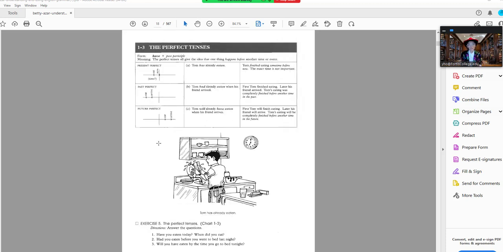Perfect tenses: present perfect, past perfect. When you have a perfect tense, it means you have two actions going on at the same time. Present perfect means you have an action that's a little bit in the past but still leaks into the present.